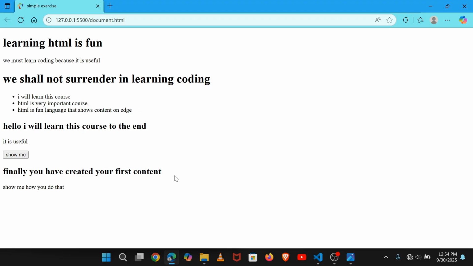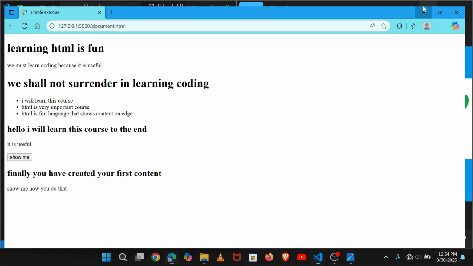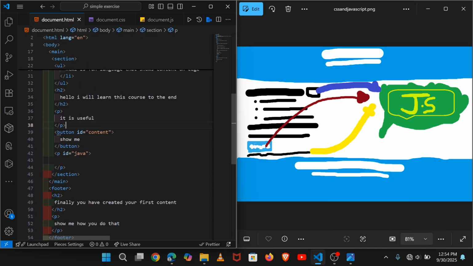Congratulations, you have already shown your first content to the browser. Thank you. So let us continue with the second course. If you didn't see the trick that I used, everything that I wrote, I pressed Control S to save it. When you see this dot above, it is showing you that there is something you have added there and it is not saved. So if you want to save it, you press Control S and the dot is gone.